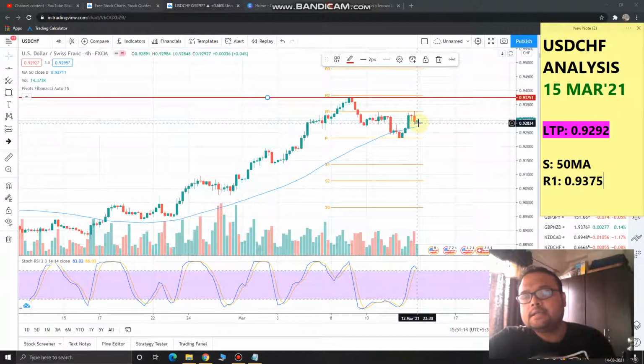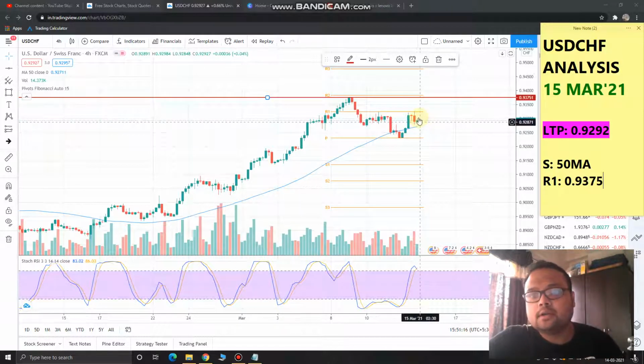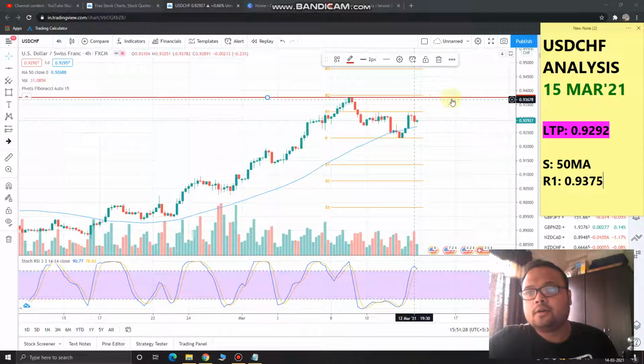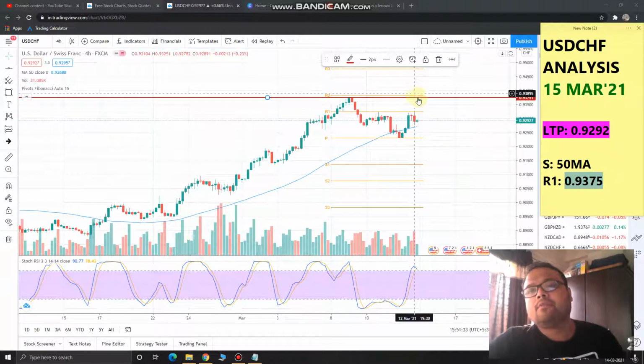So as a new week is about to start, in case after entering the market you see some price rejection from above, or you see that price is struggling near this red line, near the resistance 0.9375, then you can exit from the market.